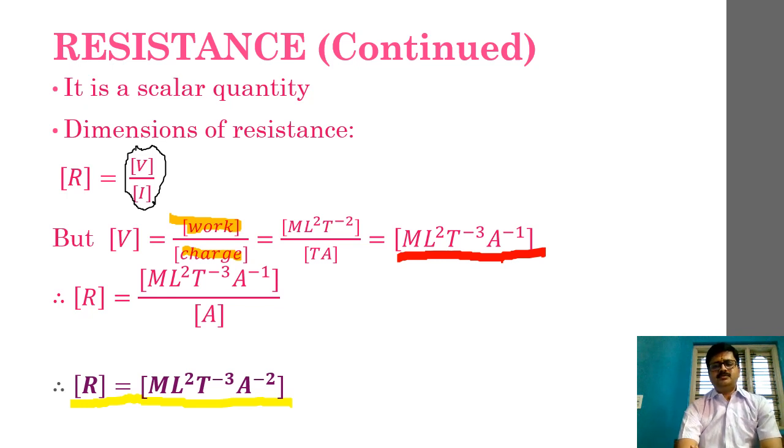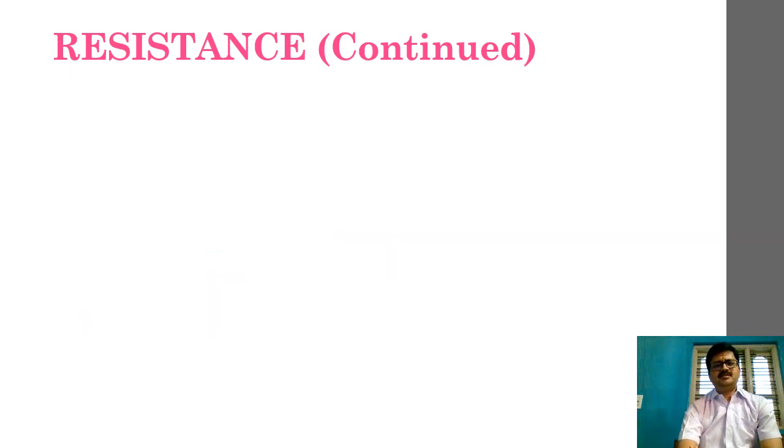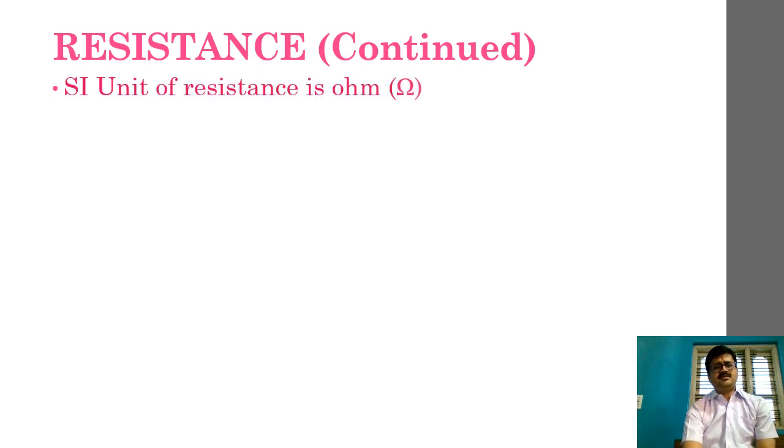Now let's move on to the next part, wherein we'll be understanding how we can take a more in-depth look at resistance. The last of the physical properties that we are supposed to understand is the SI unit.